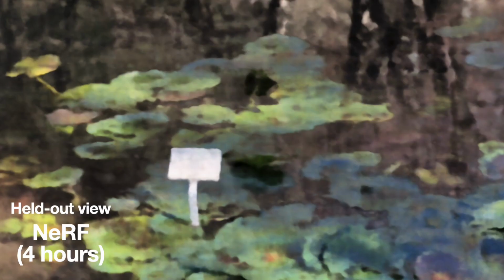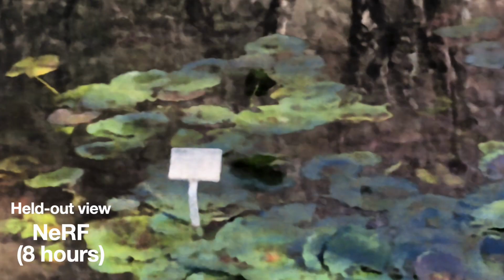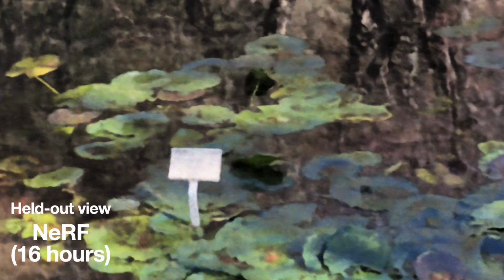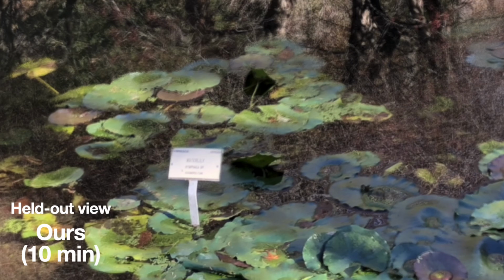NeRF struggles to capture these details even when trained for 32 hours. We trained NeRF for 64 hours but did not see any further improvement.